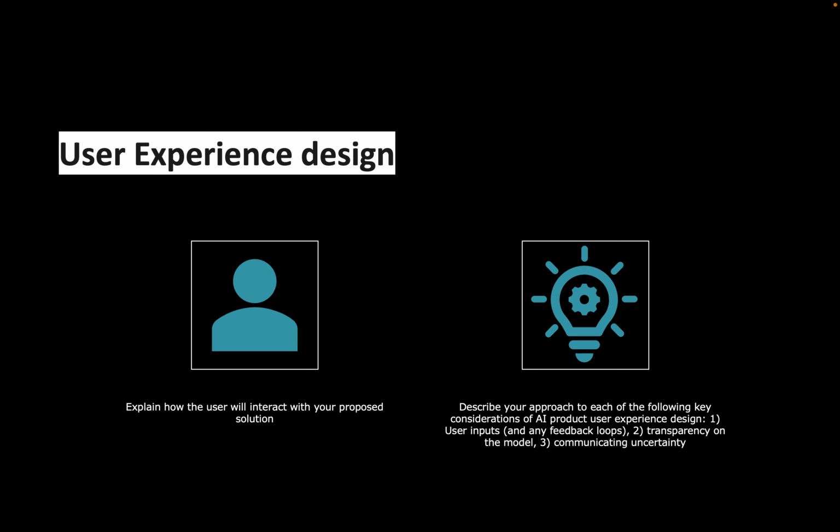Communicating uncertainty in this specific case is not very relevant because the system is designed such that if there are not high relevancy scores for individual users, which can be the case when the user is a new user, when we have not collected enough data for the recommendation model to generate preferences, in that case we can show the most popular articles in general for the newspaper in that for you section.